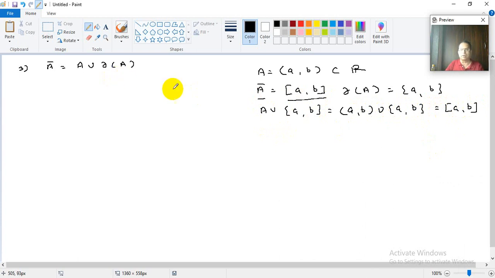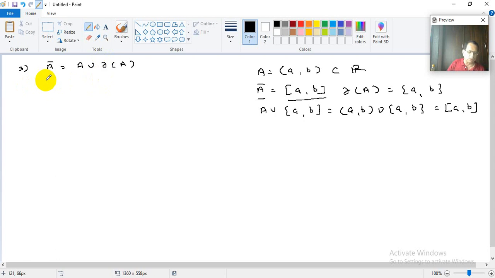This is not the proof. Remember, this is just verification. And as I told you, you must develop this habit of verifying these results whenever you are proving them, before proving them, or after proving at least. Once you prove the result, you can verify. And actually you should verify first and then go for the proof. Whenever you are convinced with some examples, then you can generalize the result. That is the idea behind all these things.